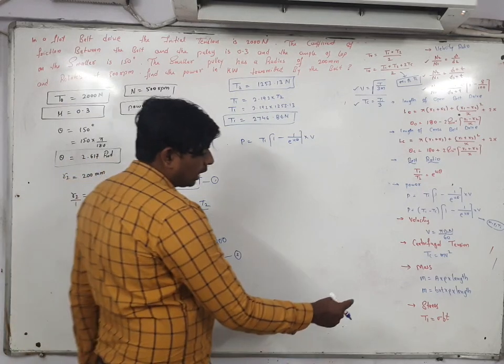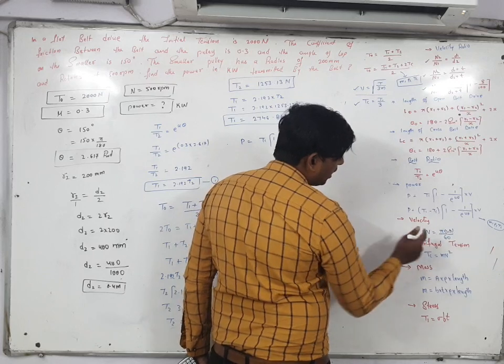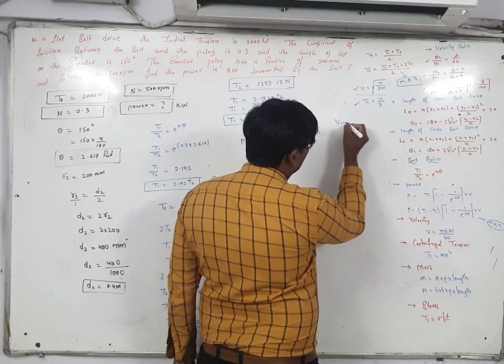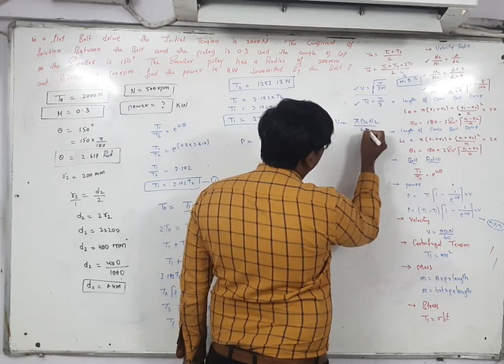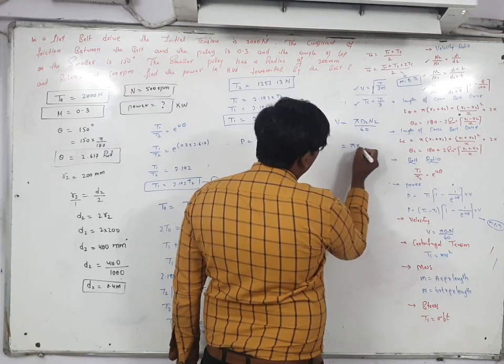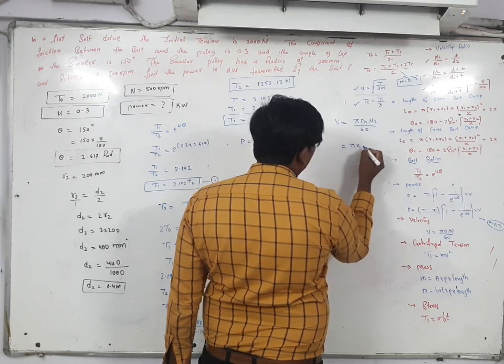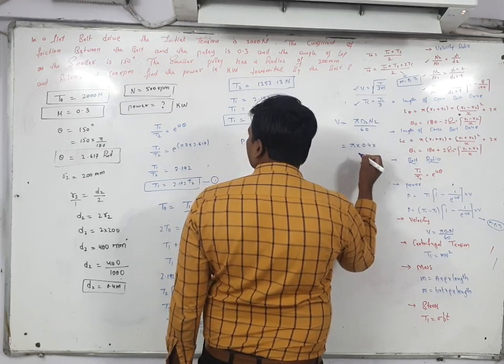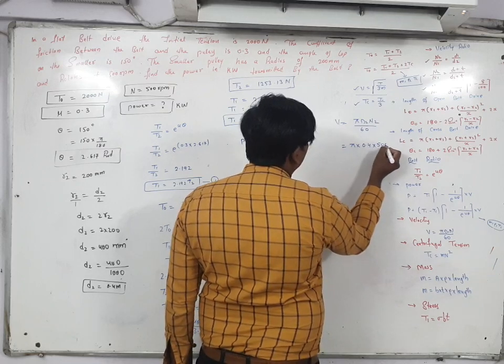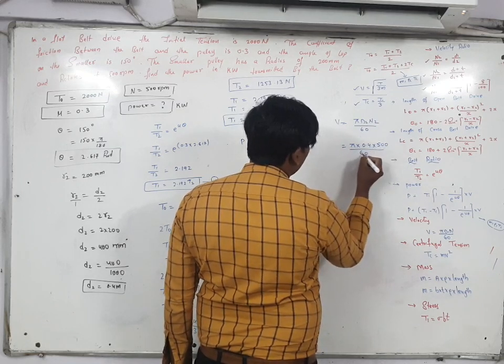So for velocity you can use this formula, V is equal to pi d1 n1 by 60, or V is equal to pi d2 n2 by 60. Pi you know very well, d2 you just got, that is 0.4, and n2 is given as 500. So V is equal to pi into 0.4 into 500 divided by 60.